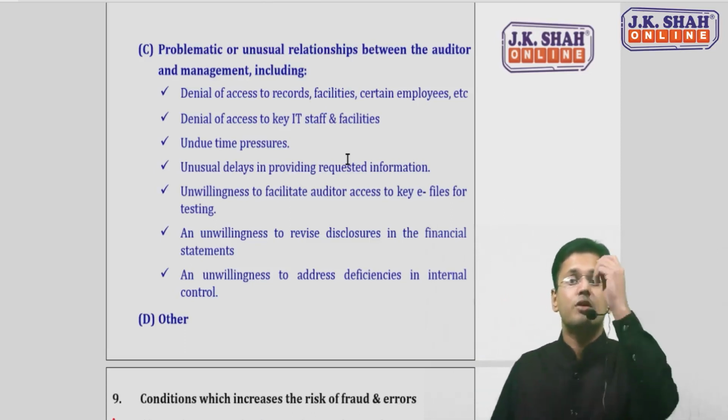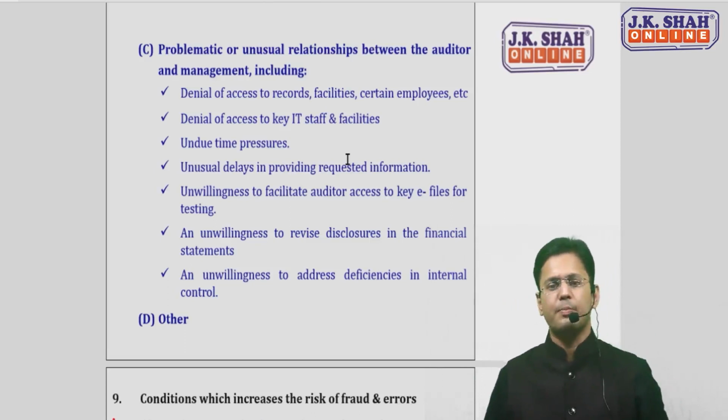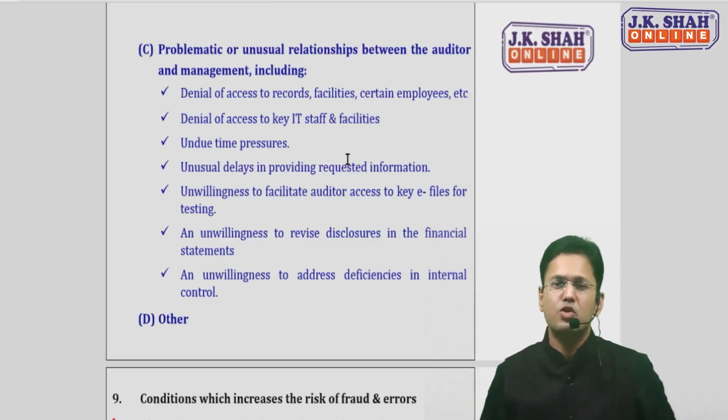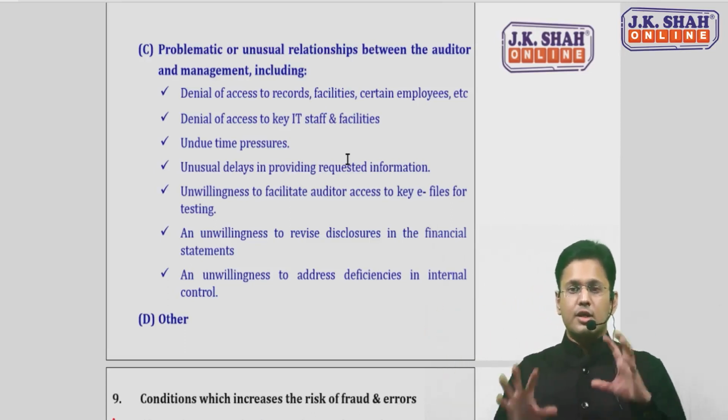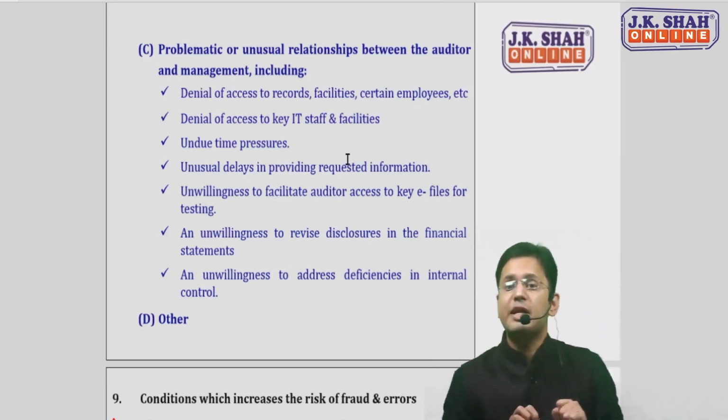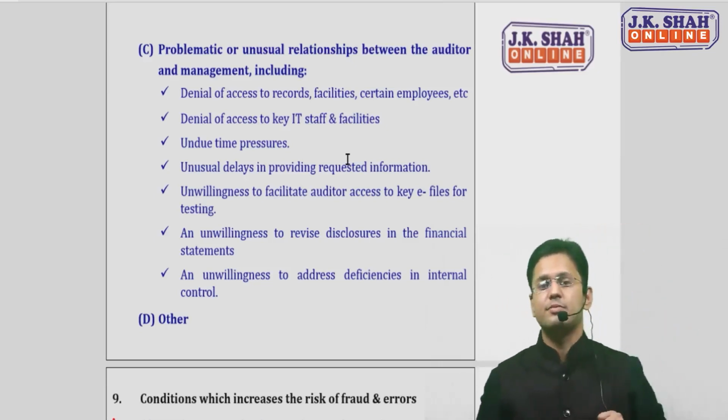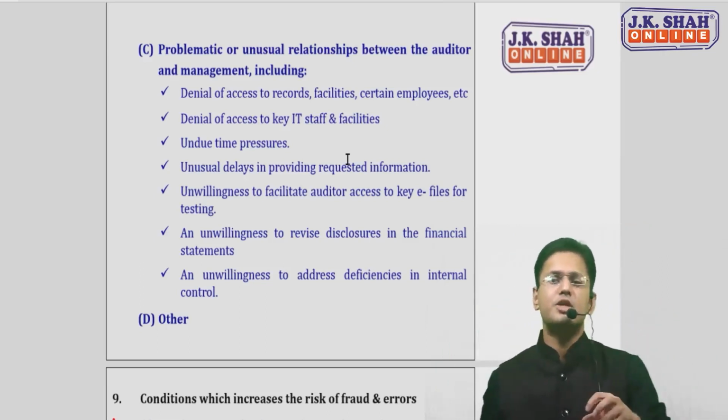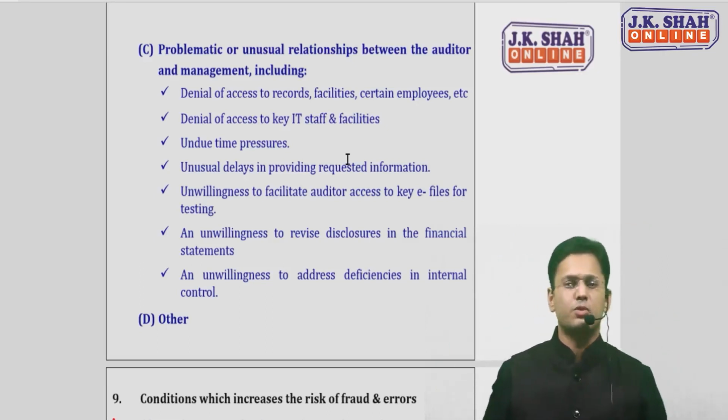Auditor has asked him to rectify the deficiencies in internal control. Management is not willing to do that. So I've arranged the points here also in a systematic manner. 2 are denial of access. 3 are unwillingness from the management. And 2 are time pressure by the management. And they're not providing the information requested by the auditor. So